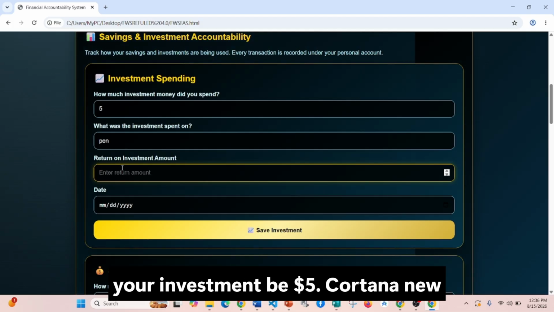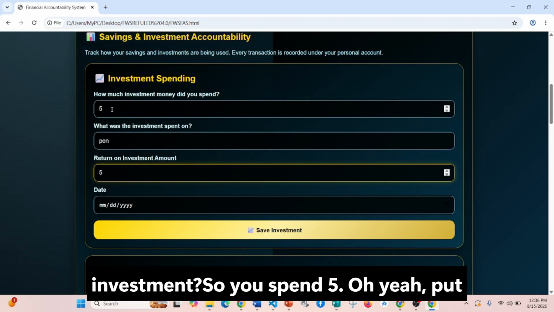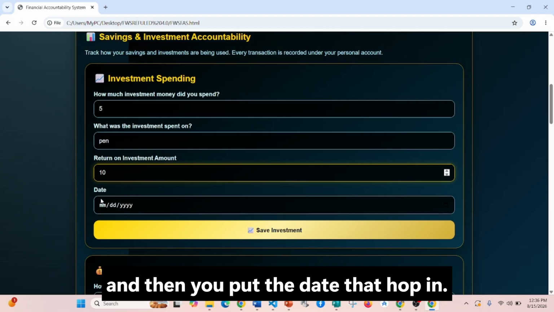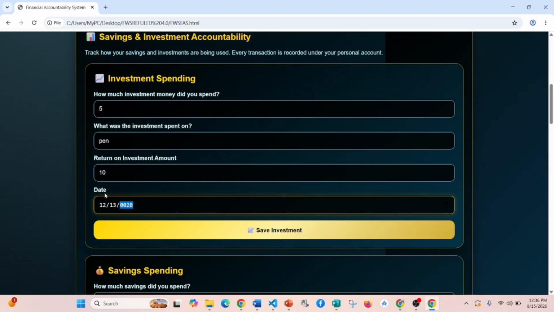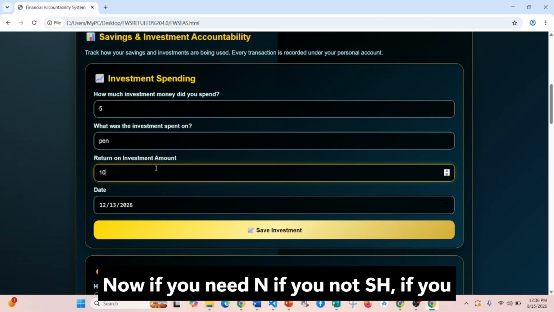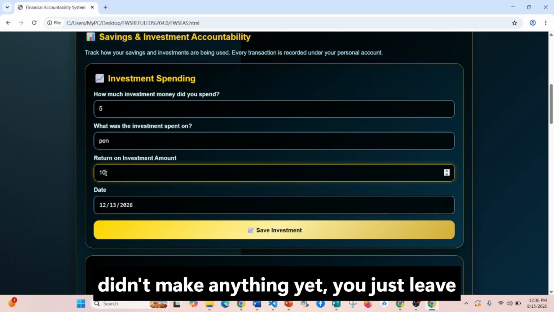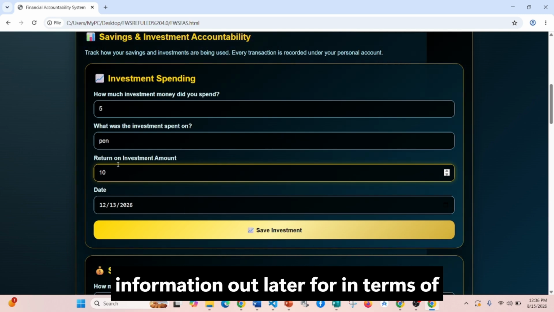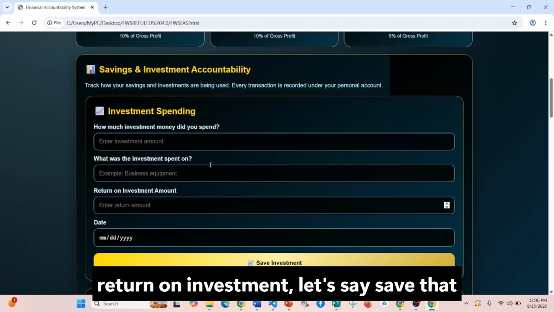Sorry, your return on your investment will be $5. So you spend 5, you made 10, and then you put the date that happened. Now, if you didn't make anything yet, you just leave it at 0, and you could always fill that information out later in terms of return on investment. Let's say save that, and now we go here.